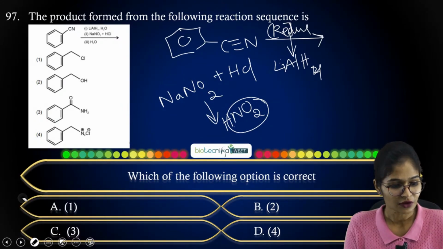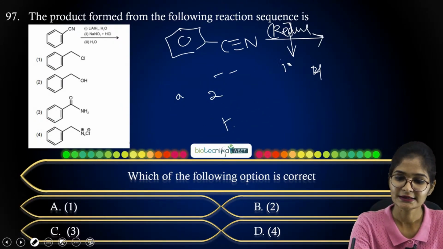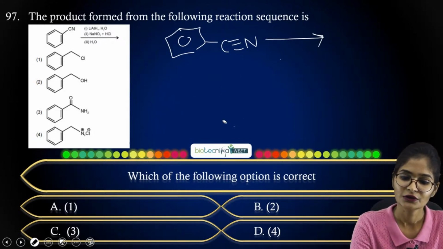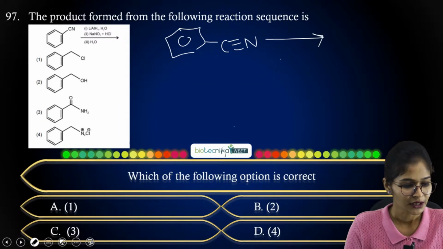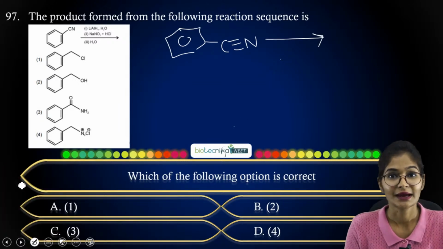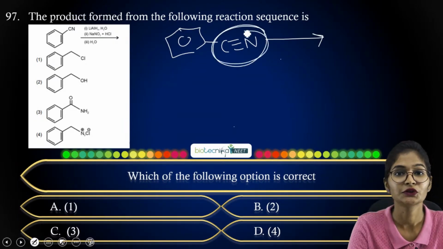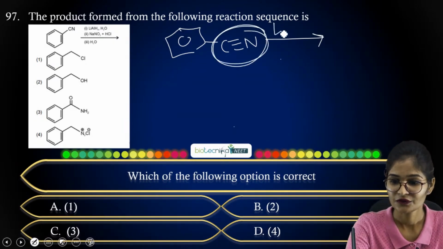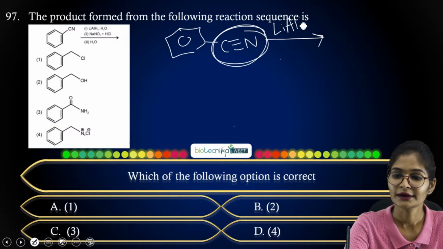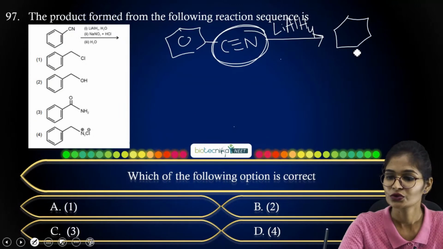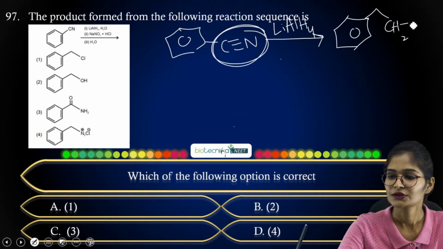Now coming to the reaction method, let us start one by one. Firstly they have given a reducing agent. It will convert your cyanide group into amine. This functional group will be converted into amine in the presence of lithium aluminum hydride. And I am going to show you the product you will get here: CH2 NH2. So this is the amine you have got.